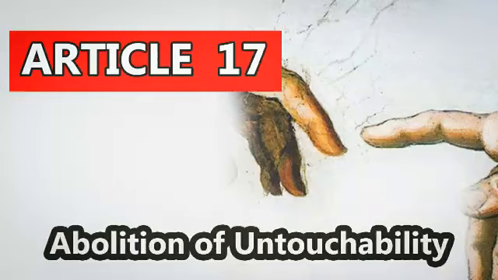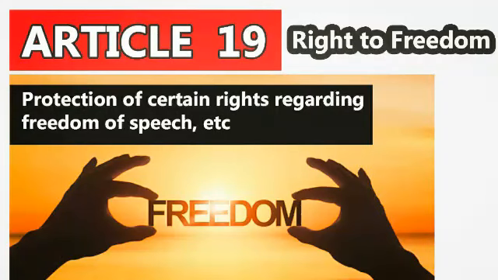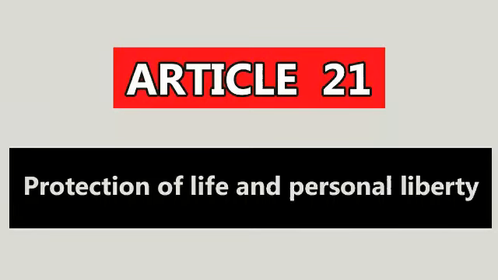Next, Article 19. It deals with right to freedom. It deals with the protection of certain rights regarding freedom of speech, etc. There are 6 fundamental freedoms. Article 19, freedom. Next, Article 21. It deals with right to life and personal liberty. Article 21. Right to privacy also comes under this article.